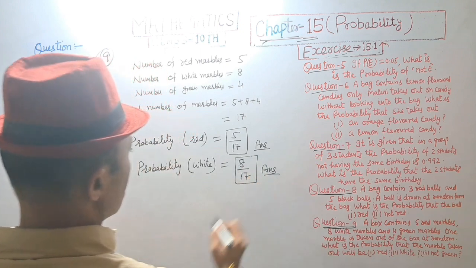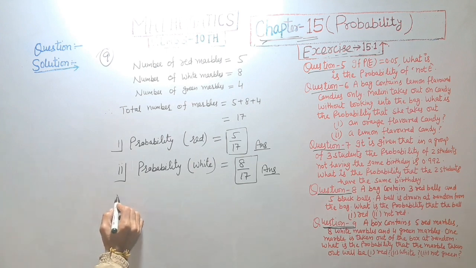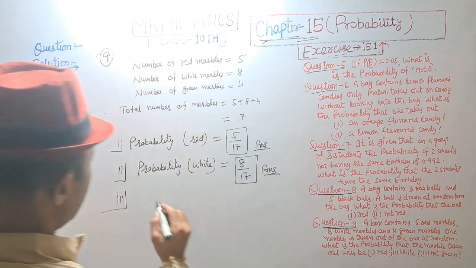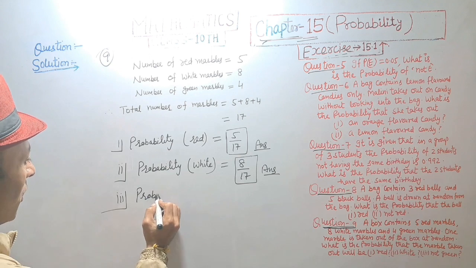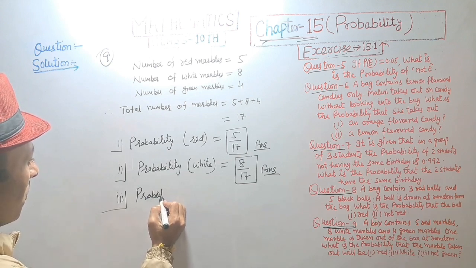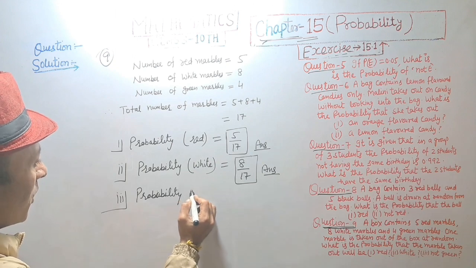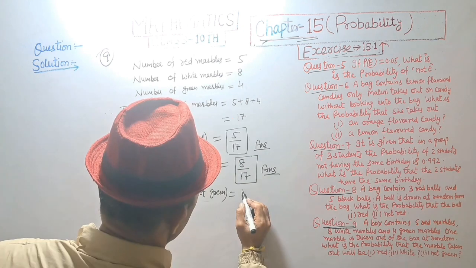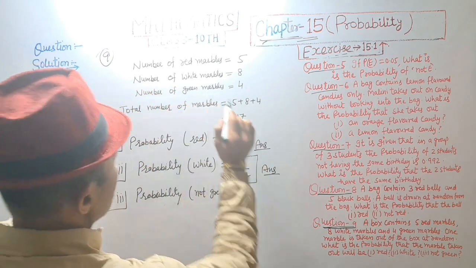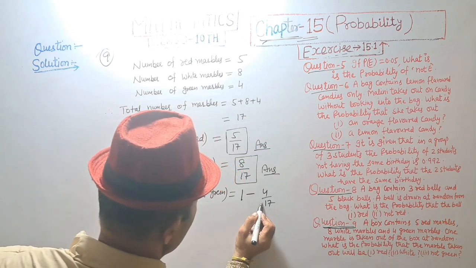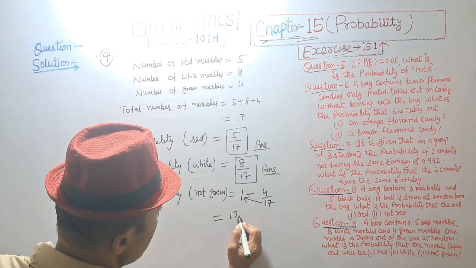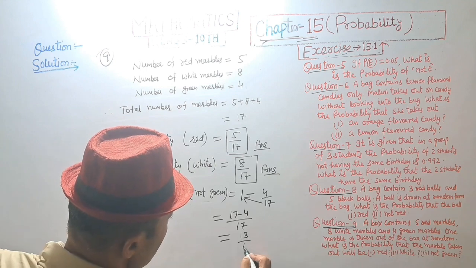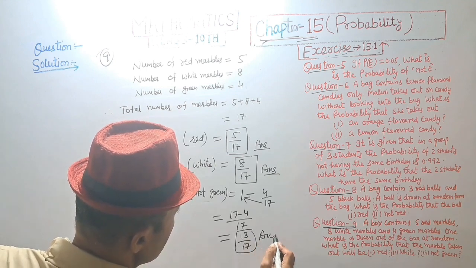Answer. And probability of not green, that is equal to 1 minus probability of green, 4 upon 17. 17 multiplied by 1, that is equal to 17 minus 4 upon 17 is equal to 13 upon 17. Answer.